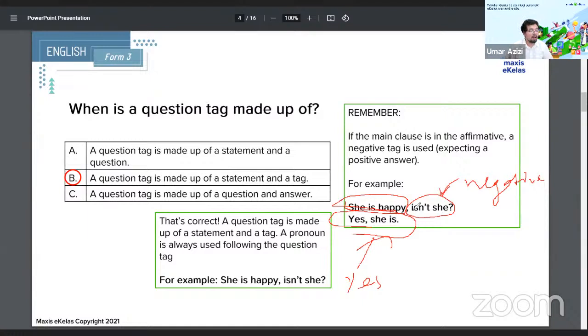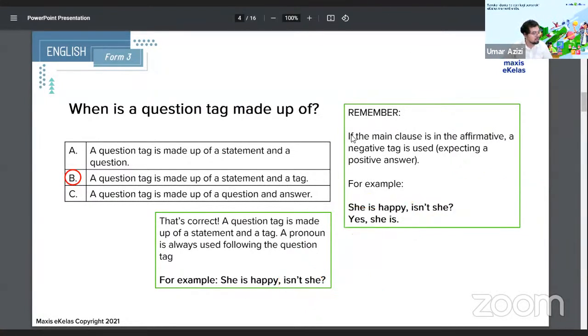Is the opposite, where your main clause, your statement, is not in the affirmative, then the tag, is she, is in the positive. So that's how you form a question tag. You can't go, she is happy, is she? Then it becomes a question, so it's a whole different thing. So,